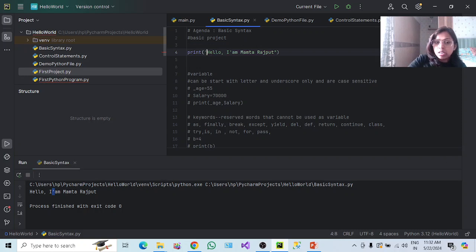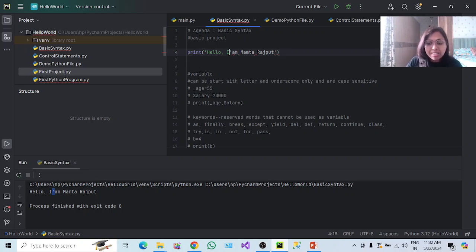But what if I use single quote here and a single quote here? You can see the color is being changed. That means the single quote tells the interpreter that this is the start of the string and this is the closing of the string. So it will take this as a complete string and discard the rest. So in order to escape this single quote as a closing quote, in order to escape the definition of this single quote from the string, we need to escape this.